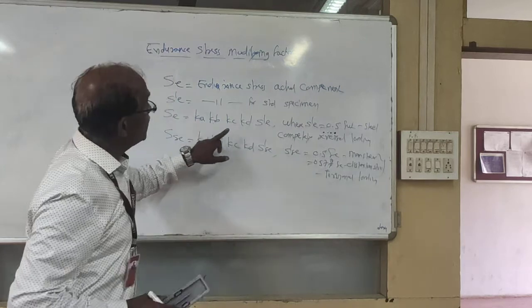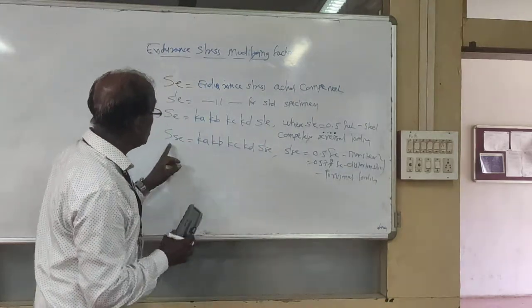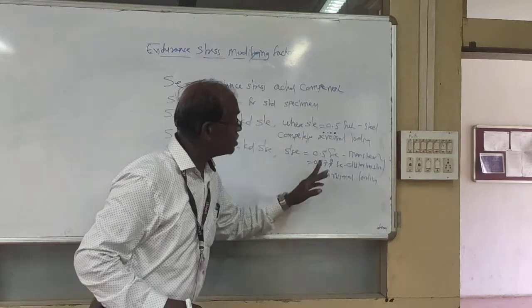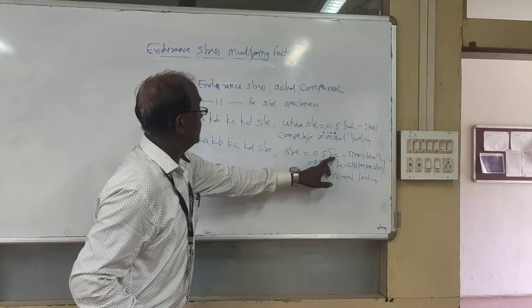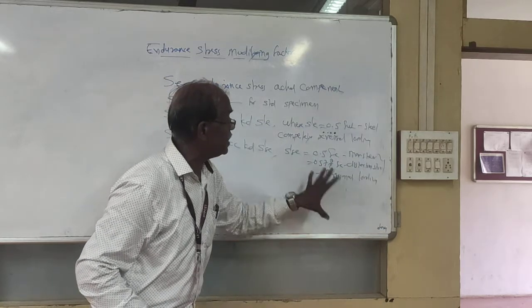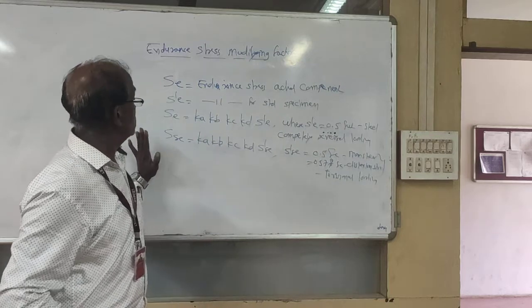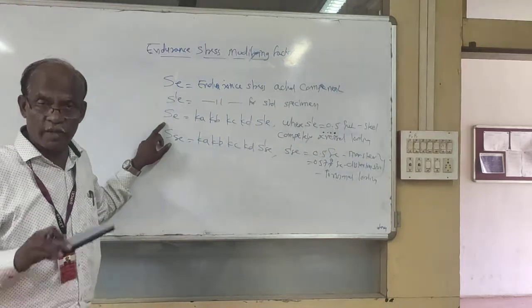Remember, this formula is applicable for completely reversed loading, axial loading and tension, and this formula is applicable for a component subject to torsional loading, where Sse dash is 0.5 times the Sut, or 0.577 times for distortion theory. So this is the endurance stress for the actual component modified by various factors.